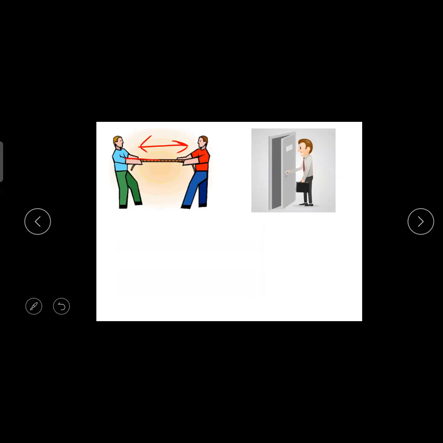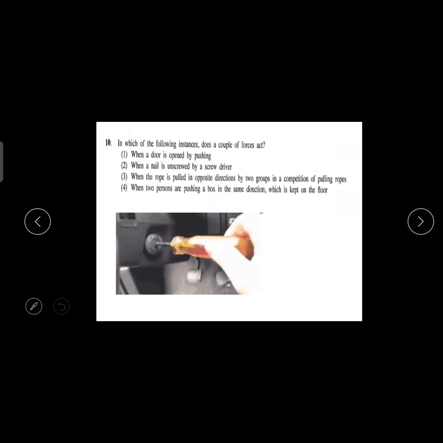So these are collinear forces. Therefore, it is not a couple. If one person pulls a stick from this side and one person from the other side, then it will become a couple of force. But it's a rope, no. So the line of action of both forces is in the same line, so it is known as collinear forces. It can't produce a couple of force. Okay, when two persons are pushing a box in the same direction, that you all know, no? So that is also a normal one.